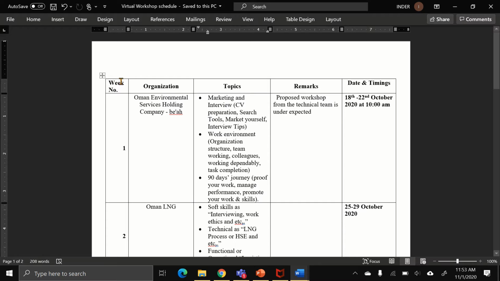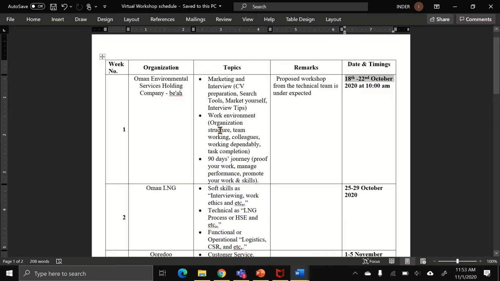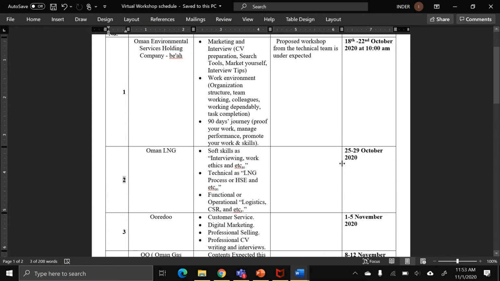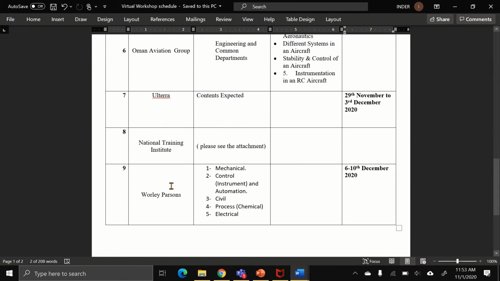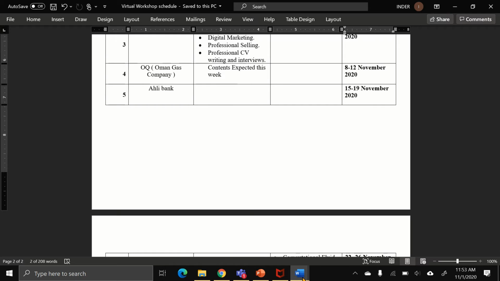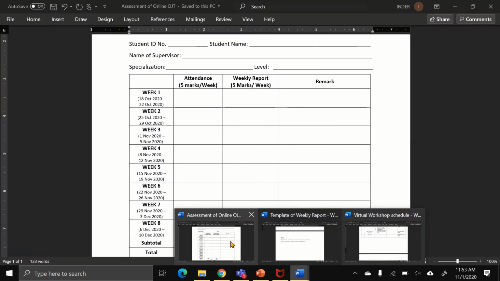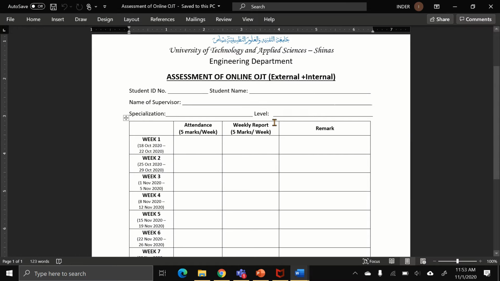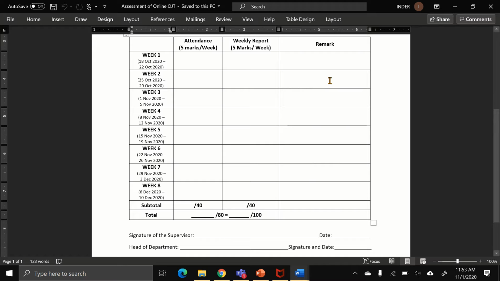This is for week number 1, and the date is 18 to 22 October, and this is week number 2, and the date is given here. Likewise there are 8 or 9 weeks, maximum 8 or maybe 9. So here in this report, the student will get marks on the basis of week 1, week 2, week 3, week 4, week 5, and up to week 8.